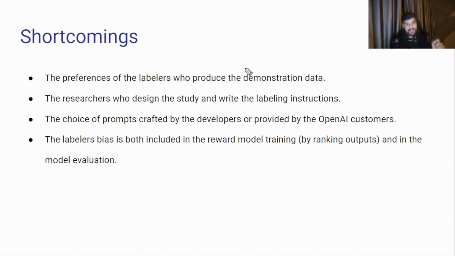You understand that ChatGPT uses laborers to produce the data. So there may be a bias while giving preference to the data, because they haven't used many people across the world, they have only a few people, and there is a chance of bias. Second, the researchers who designed the study and wrote the labeling instructions. Again there is a set of researchers, and again bias may be there.